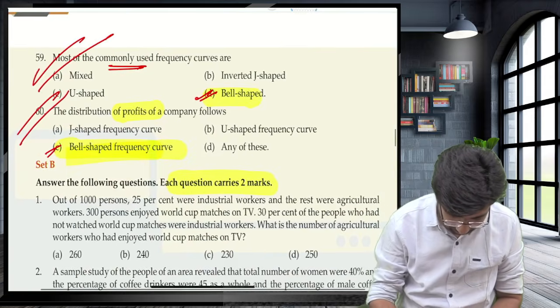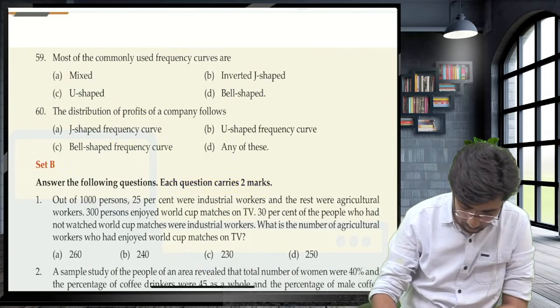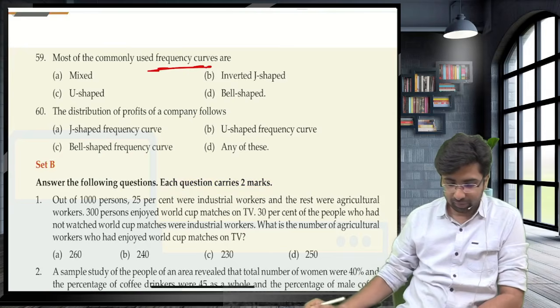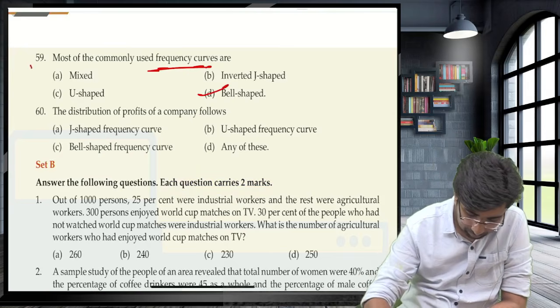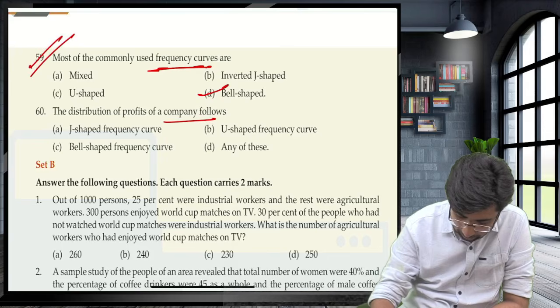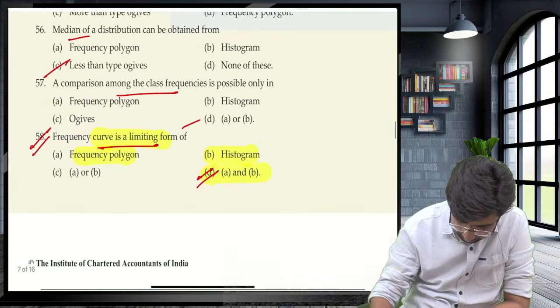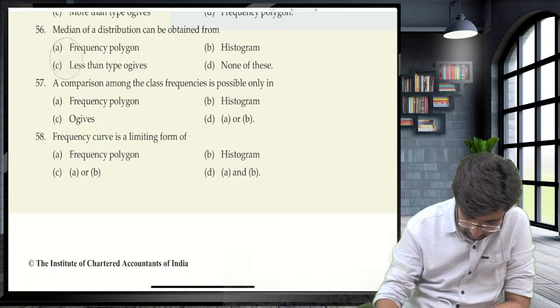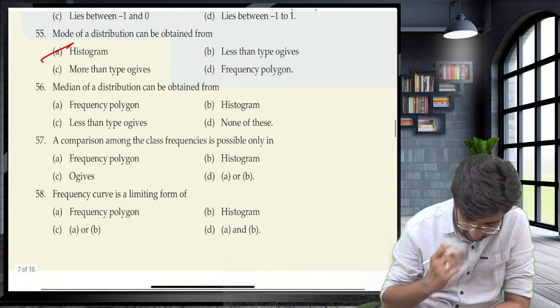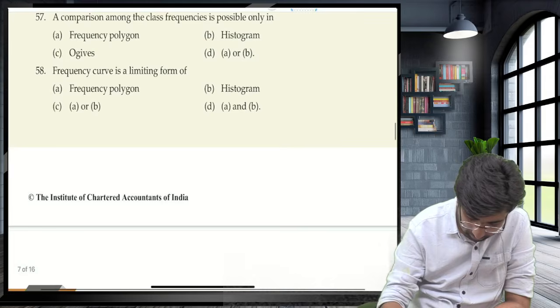Guys, tell me, the most commonly used frequency curve? Bell-shaped. The distribution of profit of the company follows a bell shape. Wait. Guys, we have to discuss this. We have not discussed it. Now this one you can answer.